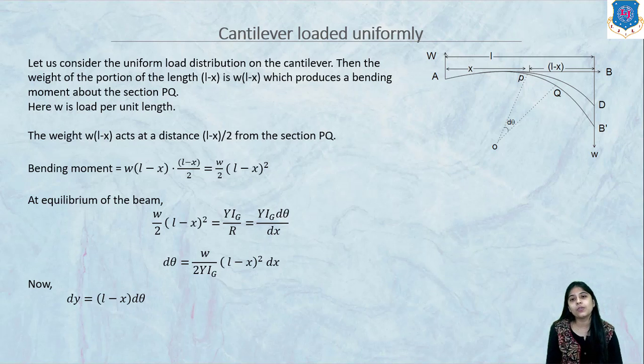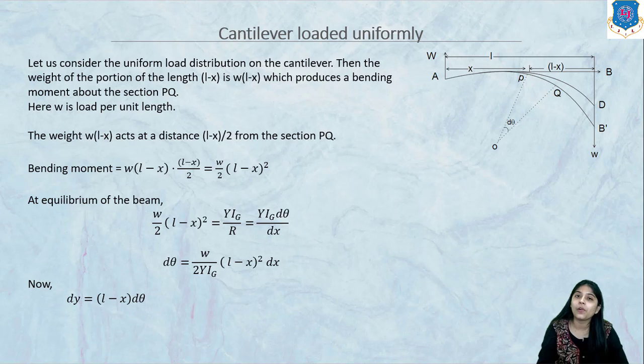The PQ section of one bending section is shown, and d theta is the angle between them. The weight W into L minus X acts at a distance L minus X by 2 from the section PQ.